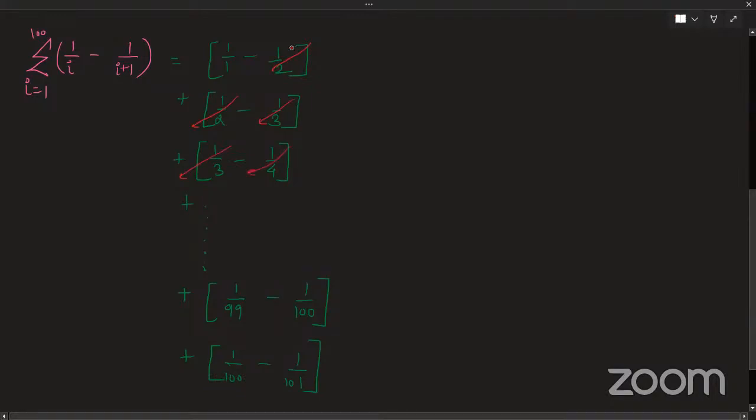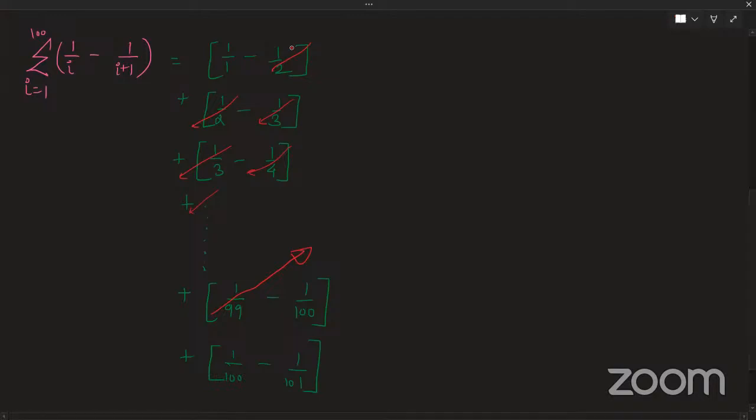The same thing will follow with the next term. So in other words, I have this term 1 by 99 over here, and this will get cancelled from the previous term, right?